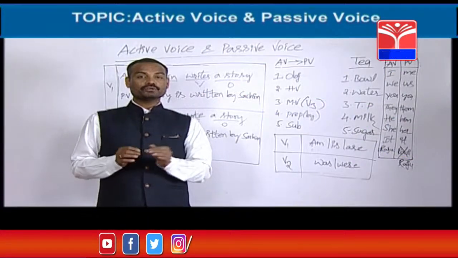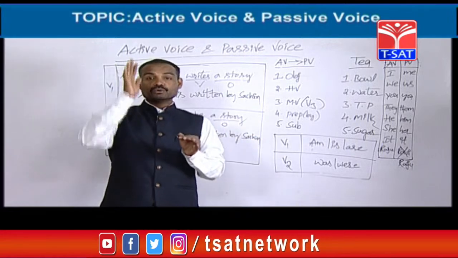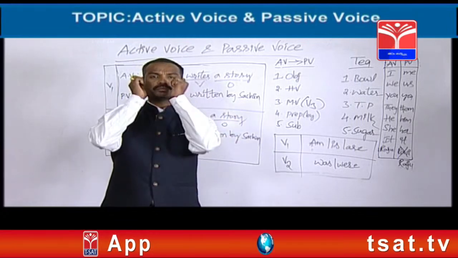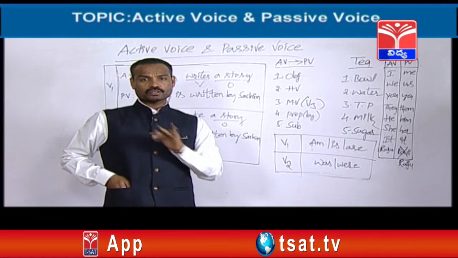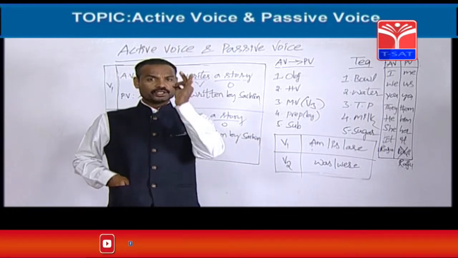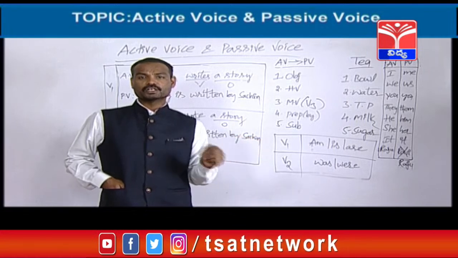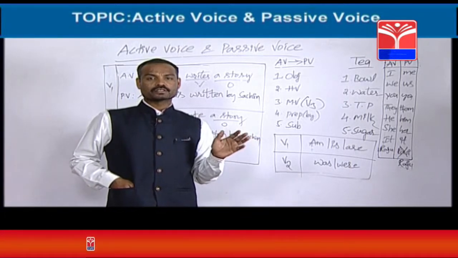I will give you a beautiful table. That table will help you change active voices into passive voices from 8 tenses. If you put great concentration while I am teaching that table, you can easily understand. You can never forget. It becomes very easy to change an active voice into passive voice.